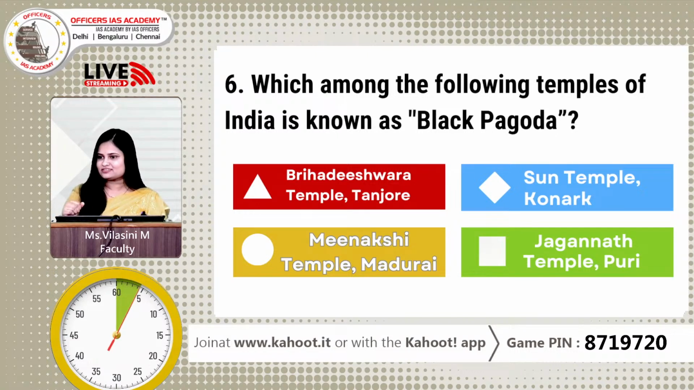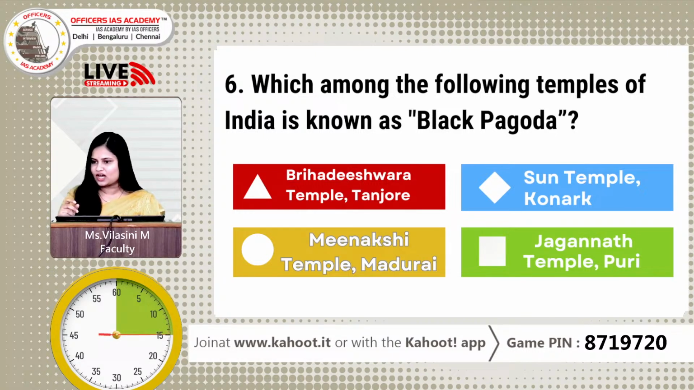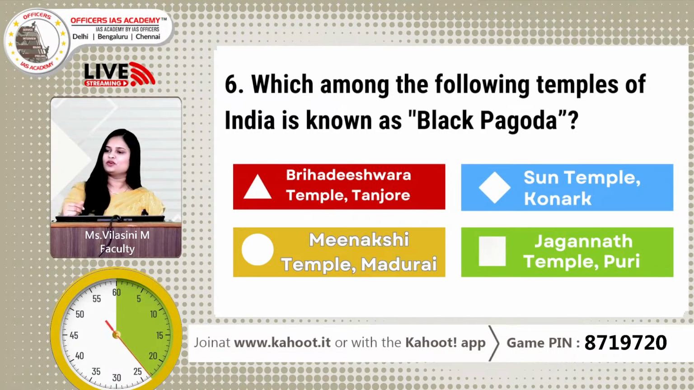So the next question. Which among the following temples of India is known as Black Pagoda? The options are Brihadishwara temple in Tanjore, Sun temple Konark, Meenakshi temple in Madurai, and Jagannath temple in Puri. Think carefully guys, Black Pagoda, so think carefully and answer, time is key.